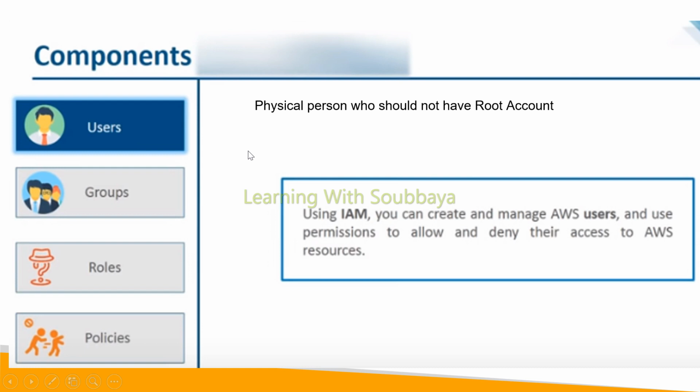There are 4 components available in IAM: users, groups, roles and policy. A user is nothing but a physical person who should have an account. If you provide permission, he is able to access the resources, or we can deny the resources for him also. By using IAM, you can create and manage users, and use permissions to allow or deny access to the AWS resources. So a user is nothing but a physical person.